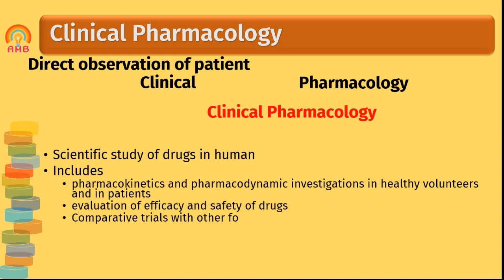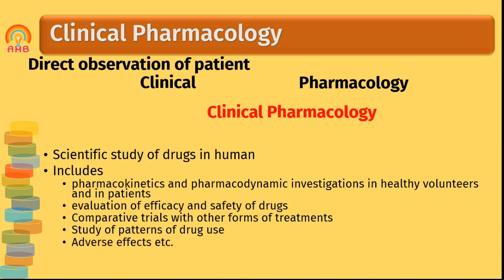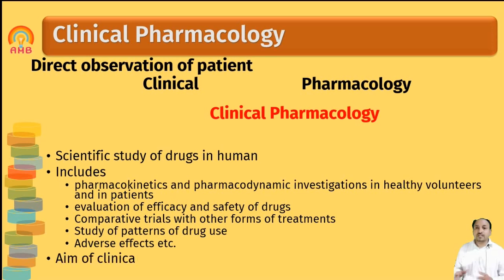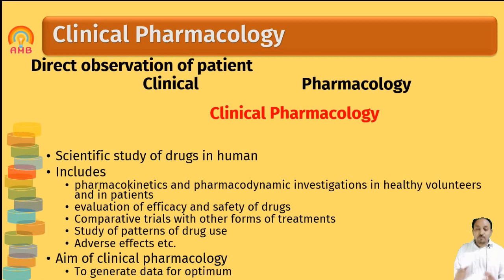Study of the pattern of drug dose and adverse effects can also be done in clinical pharmacology. The aim of clinical pharmacology is to generate data for optimum use of the drug.